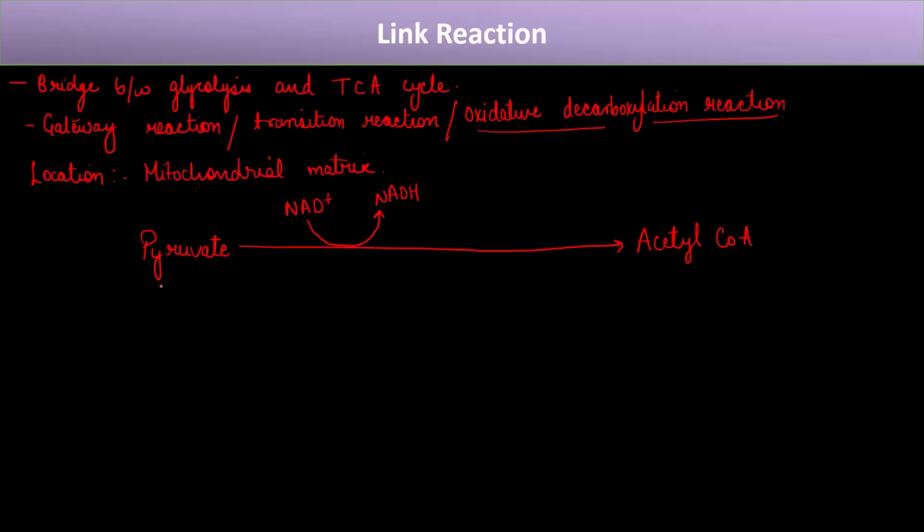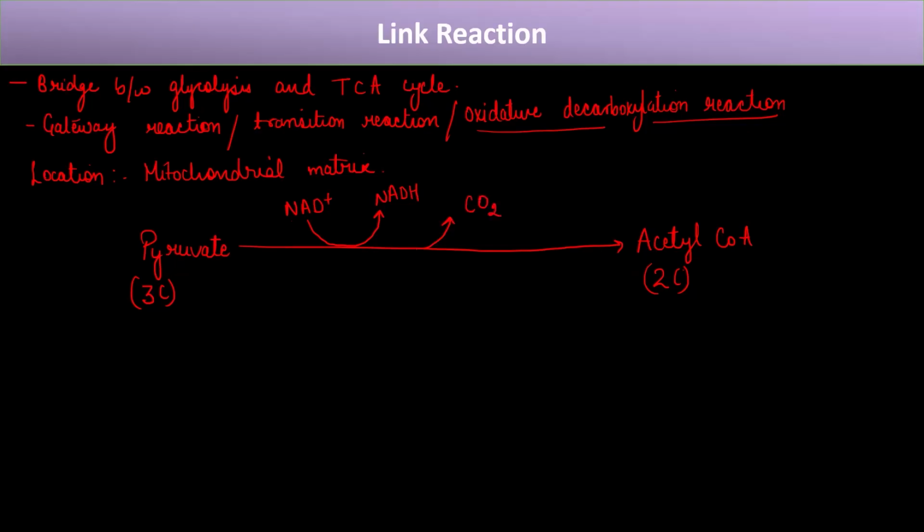And this pyruvate is a 3-carbon molecule. We have seen in glycolysis that it is a 3-carbon molecule. But this acetyl CoA is a 2-carbon molecule. So it only comprises 2 carbons, which means that there is release of 1 carbon molecule, right? And that release takes place in the form of carbon dioxide.